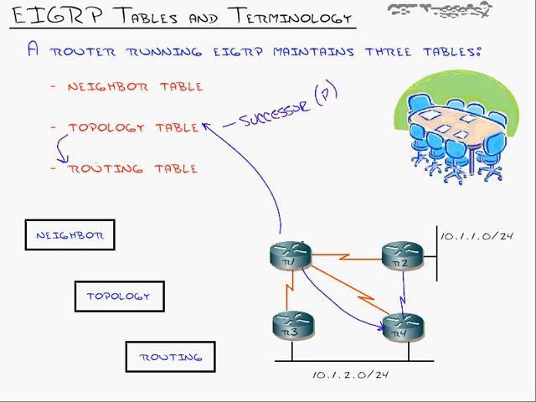Now, router 1 also notices that it can go through router 2 and then through router 4 and get to this network. And it says, you know what? Let's go ahead and add that one into the topology table. So I'll have the 10.1.2.0 network over here. And I will mark that one as a feasible successor. Now I know that these terms can be kind of confusing, at least for myself when I started thinking about them. Let me finish writing there.